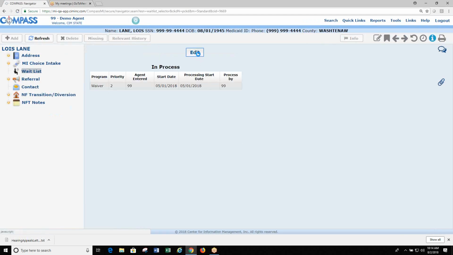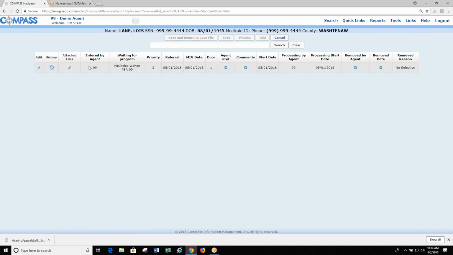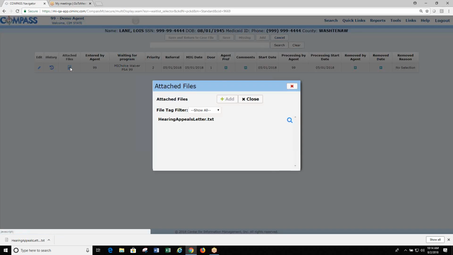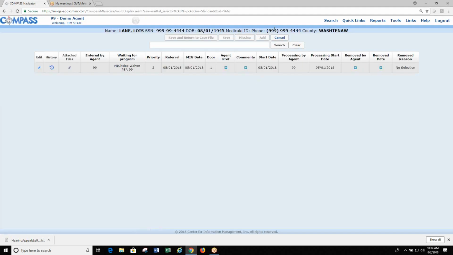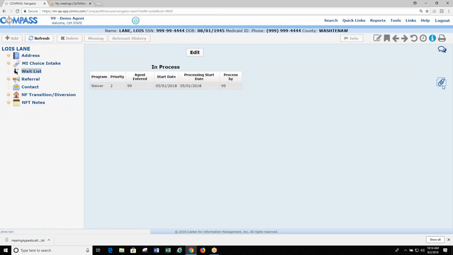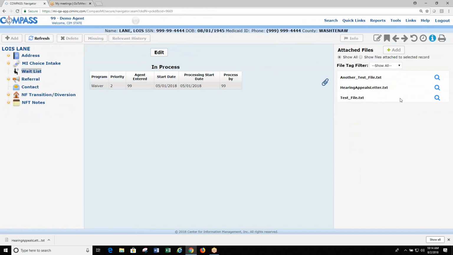But in here, the wait list, if I go to edit, because I'm 99 now, which they're actually on the wait list for 99, there's a new column for attached files, and this is where you would see attached files related to the waiting list. So this would probably be more for people that are auditing any records. They could use this method to go through and find the files that are attached to those specific records. But in typical basis, you wouldn't care because you can see them all just from this panel. So it's there regardless, okay?